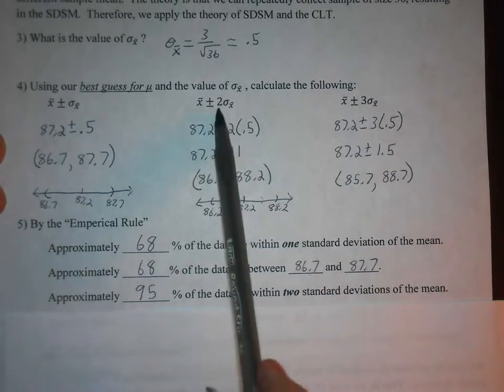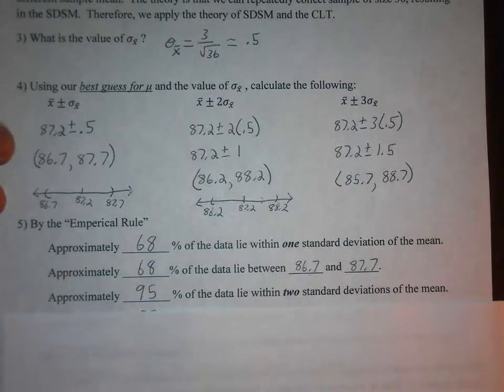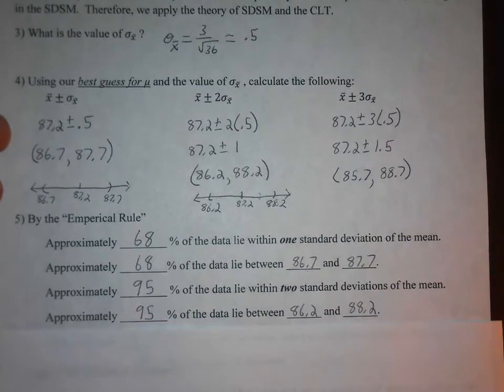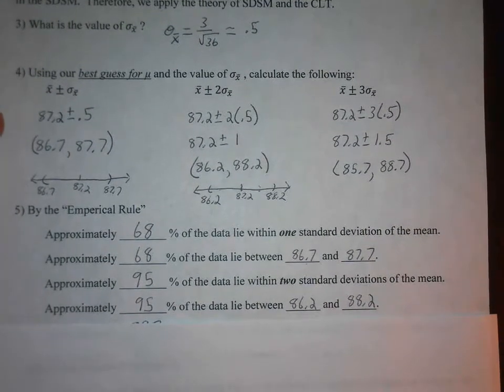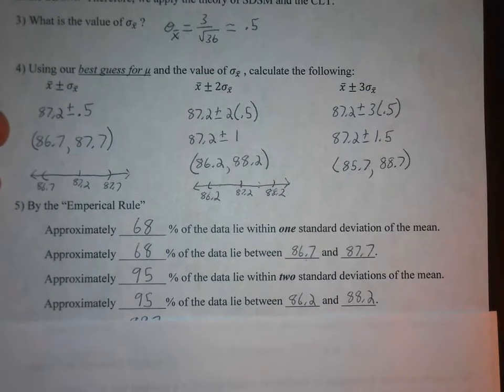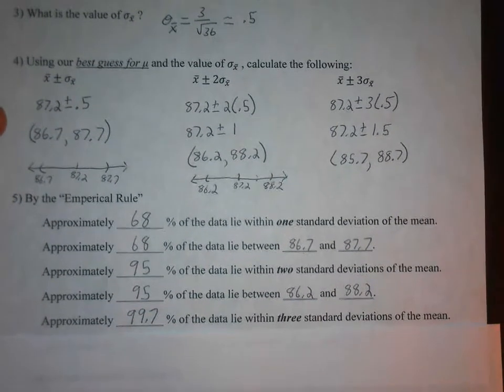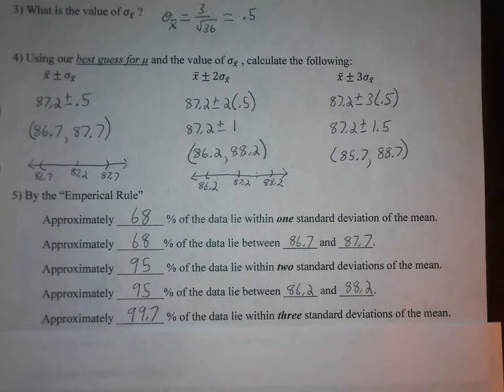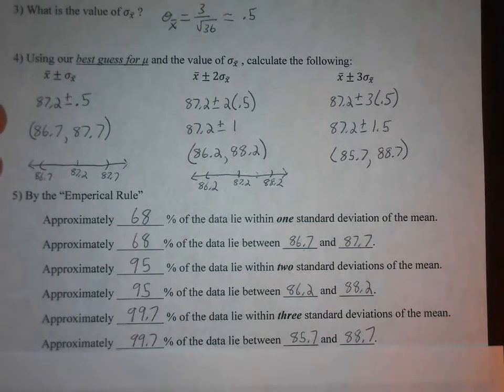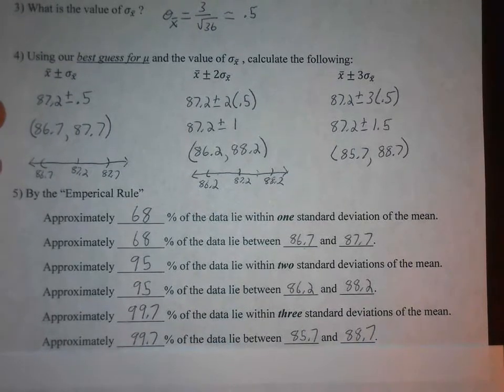So with our second interval that we formed, we're saying that approximately 95% of the data lie between 86.2 and 88.2. And then the empirical rule says 99.7% of the data lie within three standard deviations of the mean, or between 85.7 and 88.7.